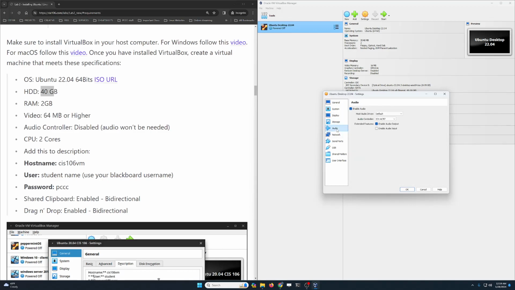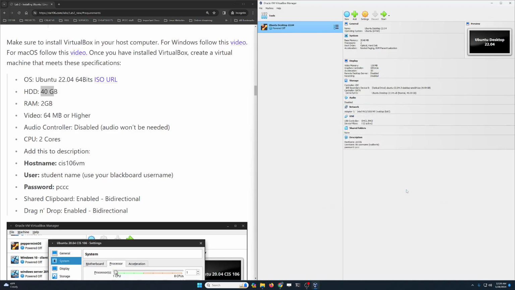Storage we're going to leave as is. The audio we're going to disable. We're not going to be listening to music or watching videos on the VM. You know, it's not even powerful enough for that anyway. So we're going to disable the audio input. There is going to be no audio card here. Network, leave it as is. Later on in the semester we're going to play around with this, but for now everything is fine. Now you can leave the rest as is and then just click on OK.